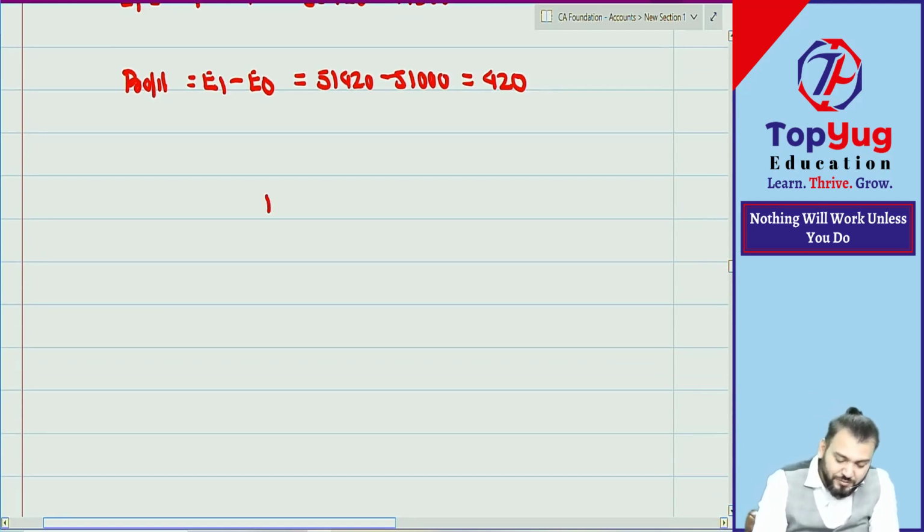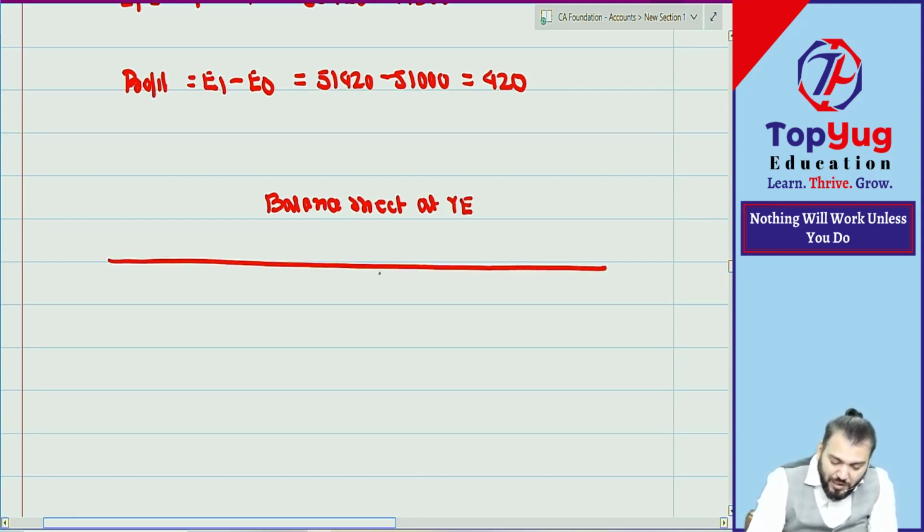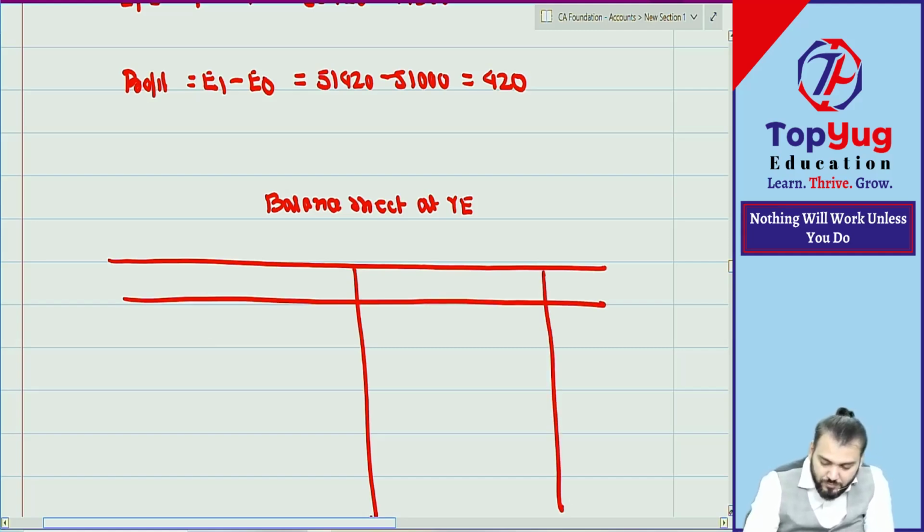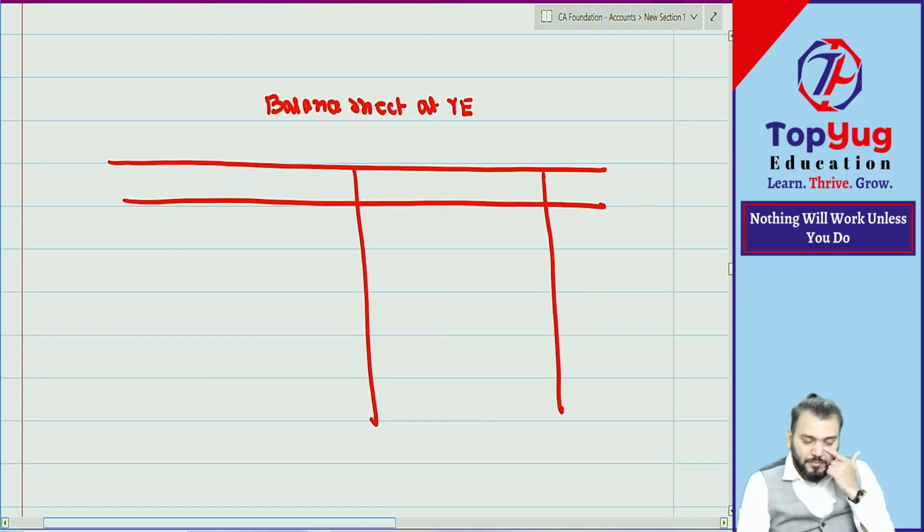Let us prepare balance sheet at year end. So can you give me first all assets one by one? Can you give me all assets?